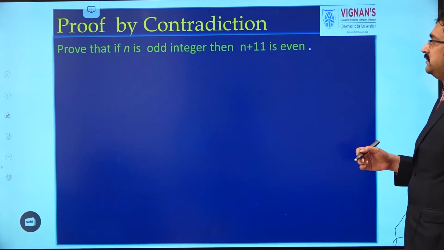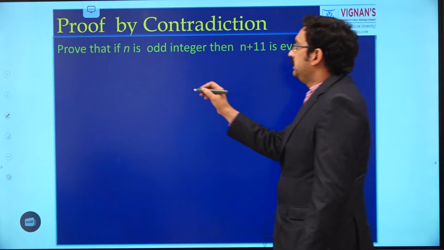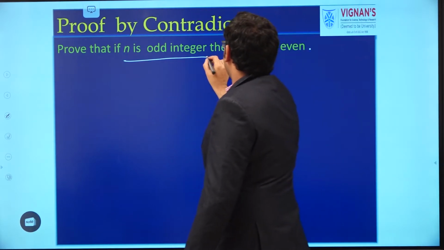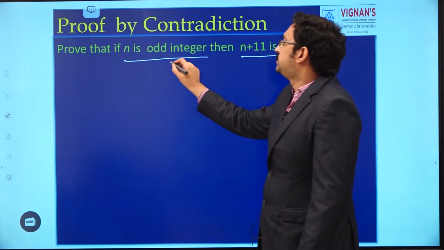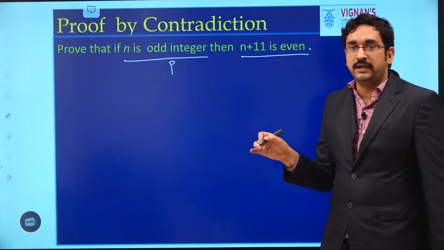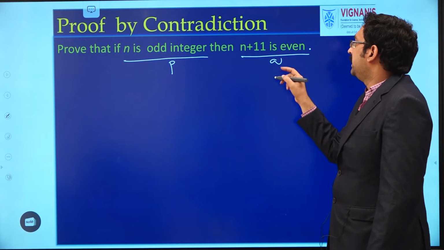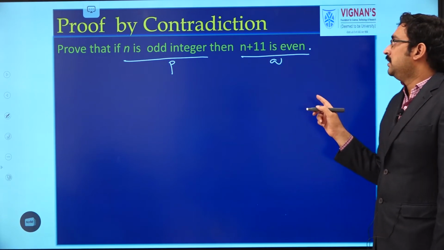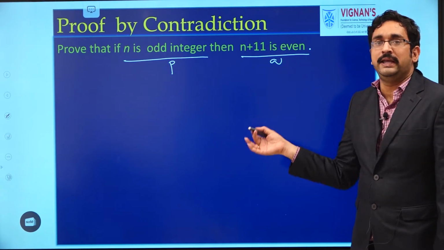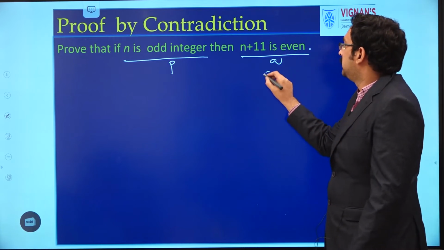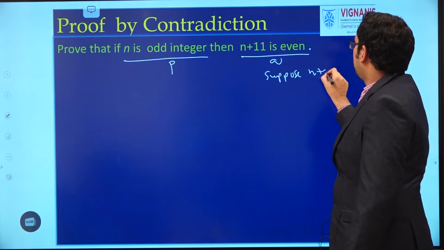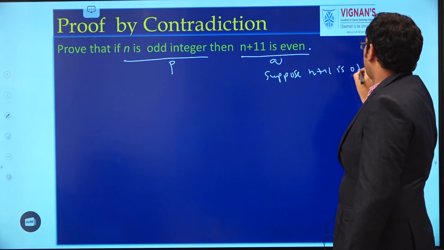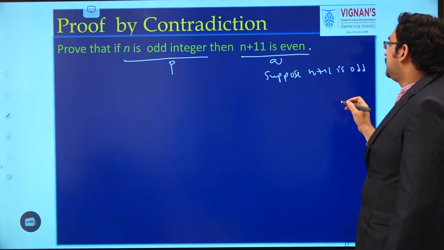See one more example. What we have to prove is that if n is an odd integer, then n plus 11 is even. So we assume P as n is an odd integer, Q as n plus 11 is even. What we have to prove, we will take in the reverse way. That is, suppose n plus 11 is odd.